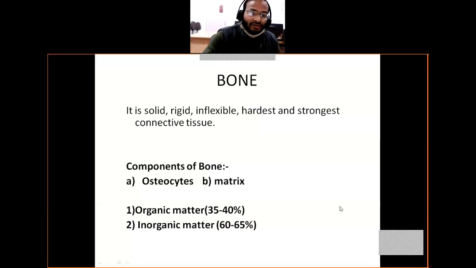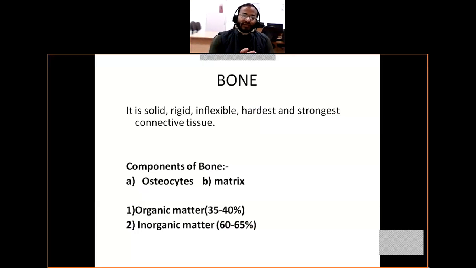Bone is the solid, rigid, inflexible, hardest, and strongest connective tissue, which is generally present in bony fishes and tetrapods. Tetrapods like amphibians, reptiles, apes, and mammalia.